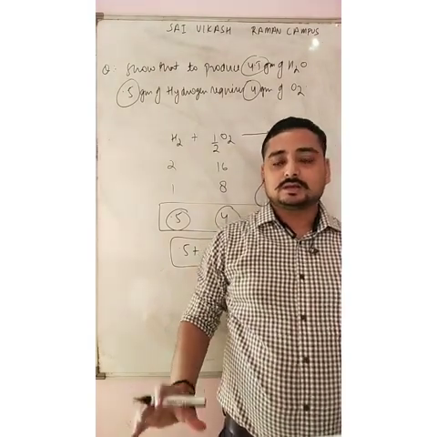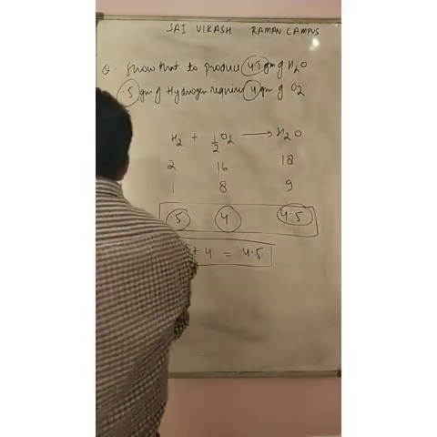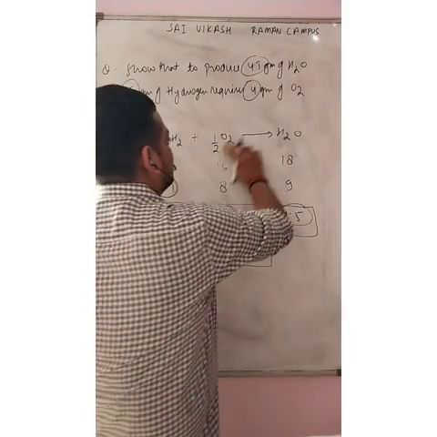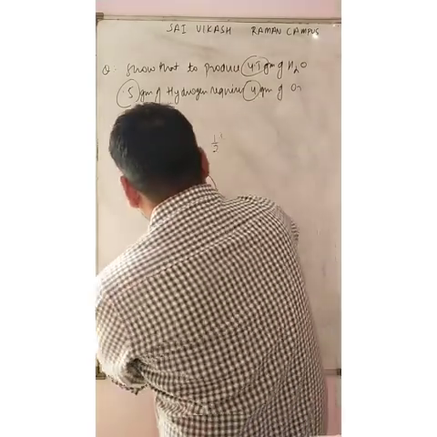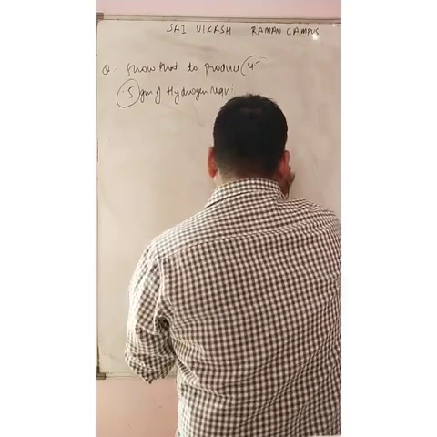Just take a screenshot of this image and we will move to the next section. So I hope you have taken this one. Let us move to the next theory.